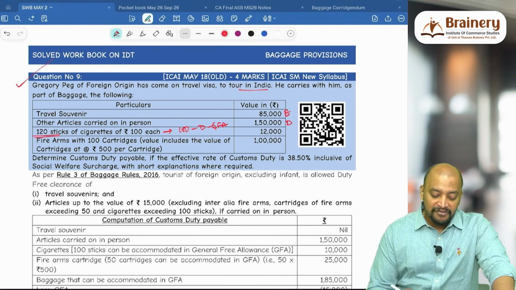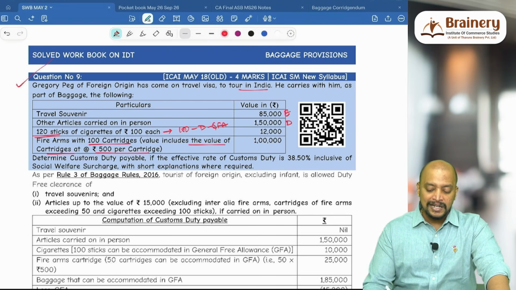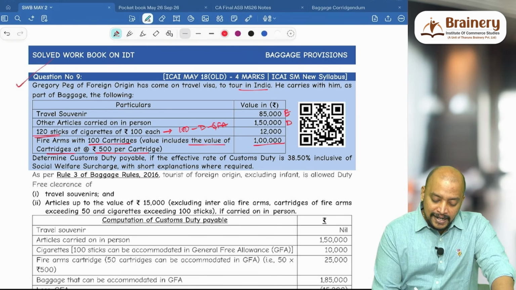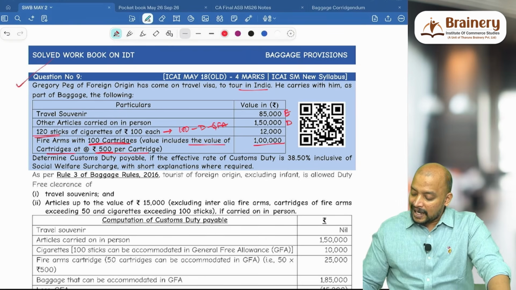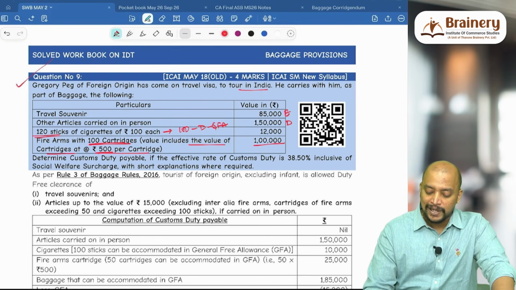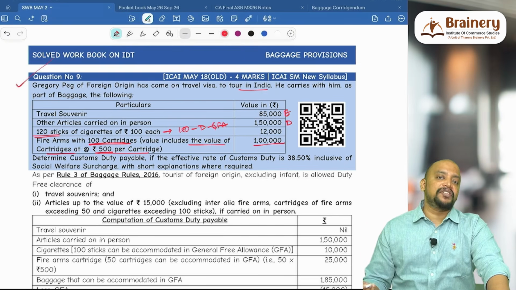Then firearms with 100 cartridges, value includes the value of cartridges at 500 rupees per cartridge, 1 lakh. Now in this case, 100 cartridges into 500 means 50,000. So out of this 1 lakh, cartridges will be 50,000 and firearm will be 50,000.